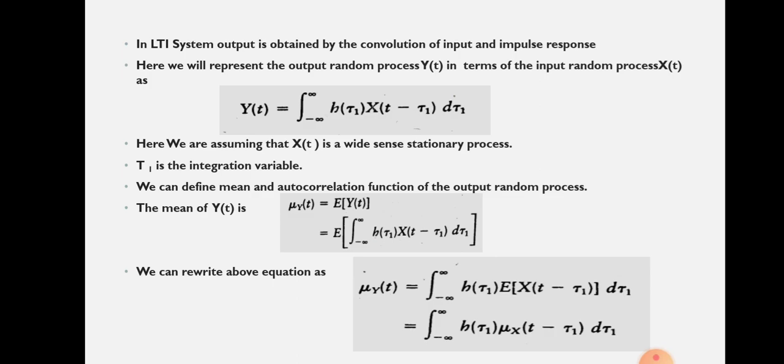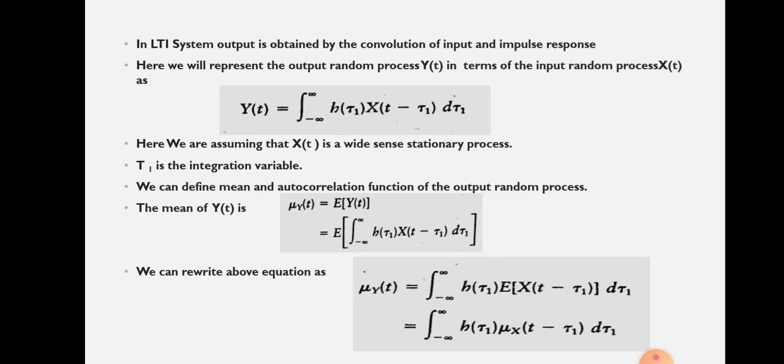We have studied linear time invariant systems. A system that obeys the principles of linearity and the superposition principle is called a linear time invariant system.